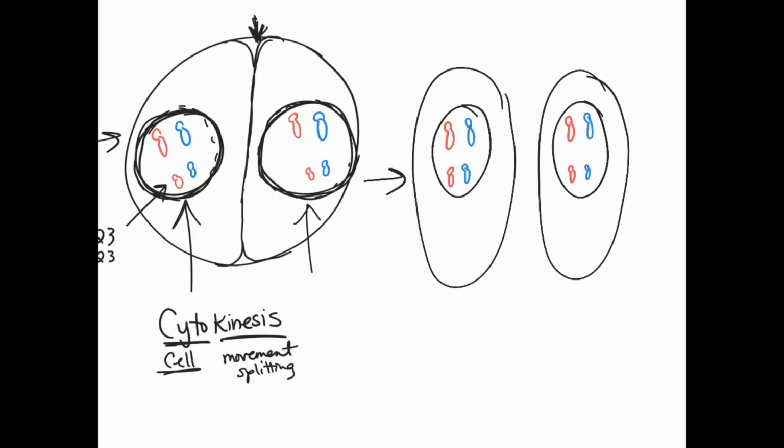And now we have two identical daughter cells. These are daughter cells. And this is mitosis. So again, remember that mitosis is specific to our somatic cells, all of our skin cells and hair cells and liver cells and all of these types of cells.